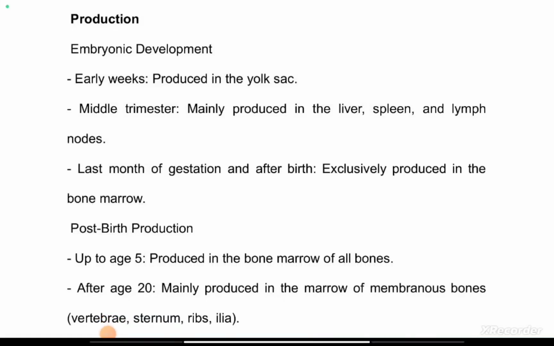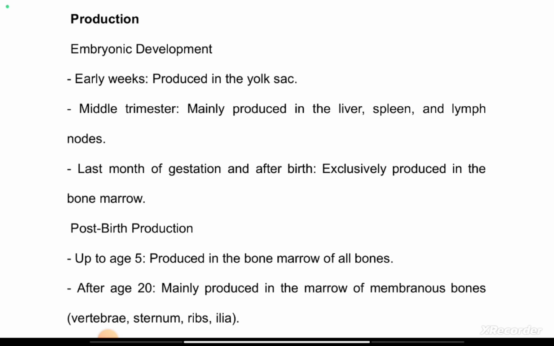In this video, we are going to look fully into erythropoiesis. By way of definition, erythropoiesis is just the production of red blood cells.